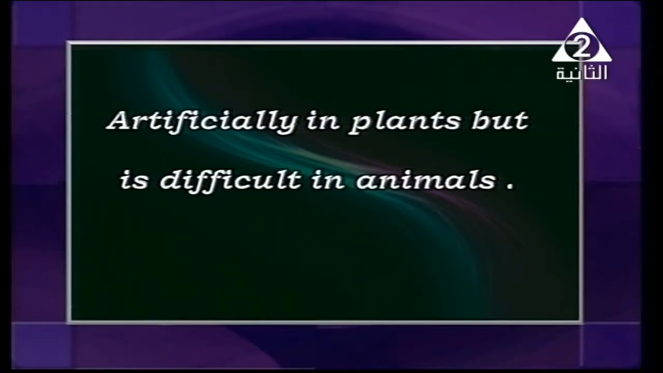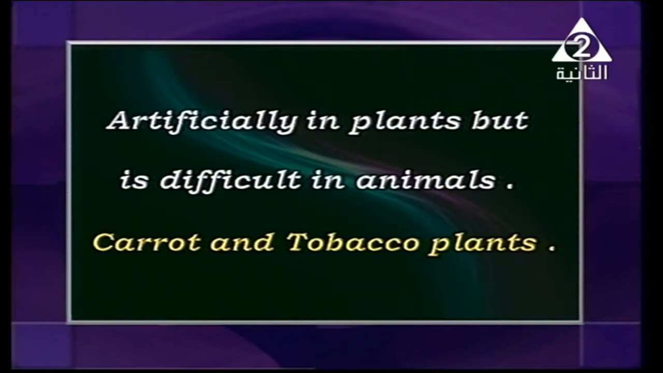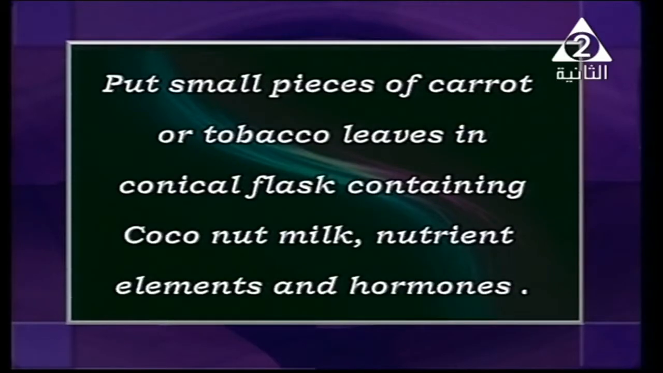Tissue culture. Let's discuss the activity that we have here. We have two examples, carrot and tobacco plants. We bring small pieces of carrot or tobacco leaves and put them in a conical flask, which is a type of flask. And this conical flask contains what? A semi-nutrient medium, or something like coconut milk.